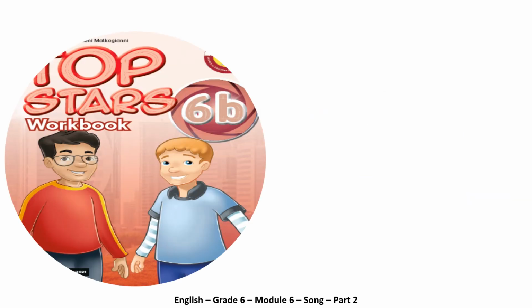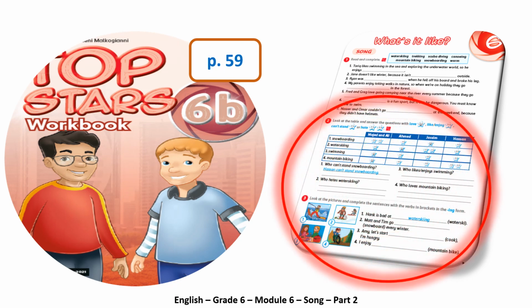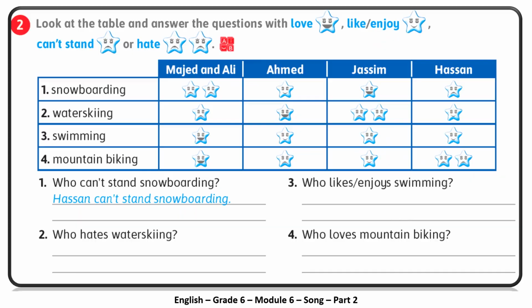Assessment time. We go to the workbook, page 59, because we're going to work on these 2 exercises, exercise 2 and 3, to check if we got the benefit from our lesson today or not. Exercise 2.